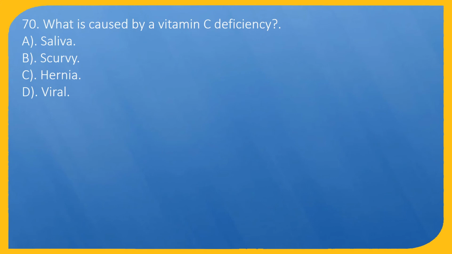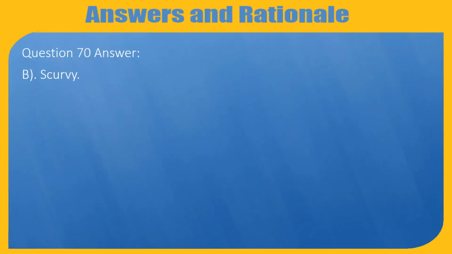Question 70. What is caused by a vitamin C deficiency? A. Saliva. B. Scurvy. C. Hernia. D. Viral. Question 70. Answer: B. Scurvy.